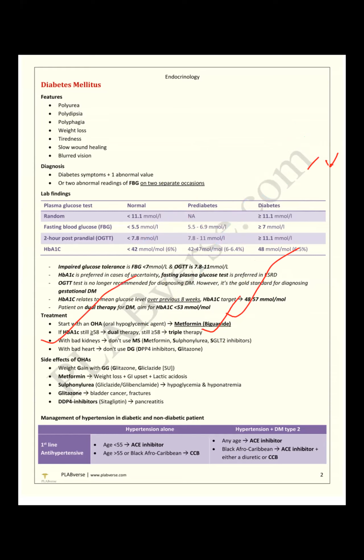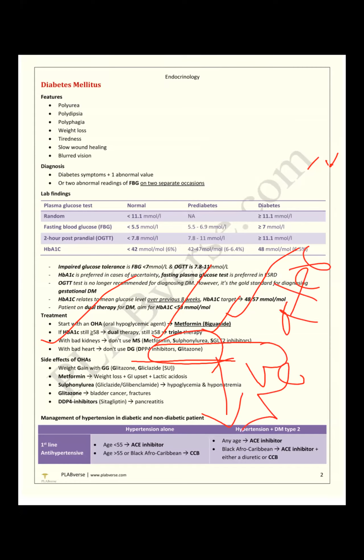But in a renally impaired patient, we can't give metformin, sulfonylurea and SGLT2 inhibitor. In a cardiac patient, we can't use DPP4 inhibitors or glitazones. Exam question: why do we not use them? Because they cause water retention and pulmonary edema.